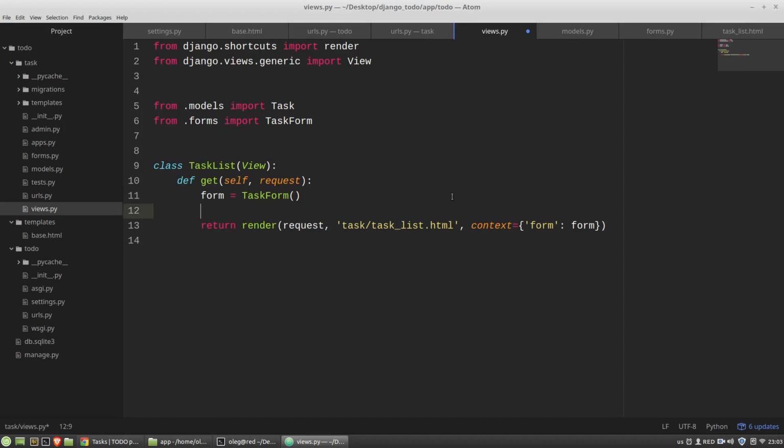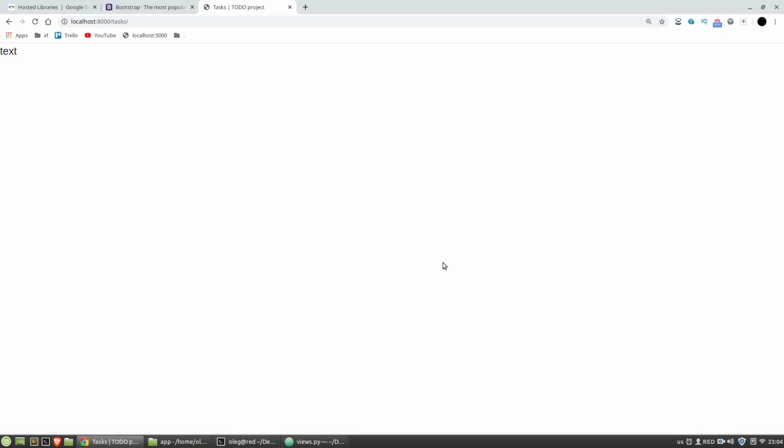And also I wanted to have all tasks displayed to a user. So the Task class, I'm calling the objects model manager, and I need its all method. Now I have all available tasks. And now we can test our app. F5. I've got the form, it's rendered successfully, and I want to have the input field a bit shorter,